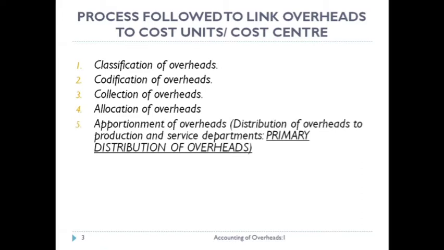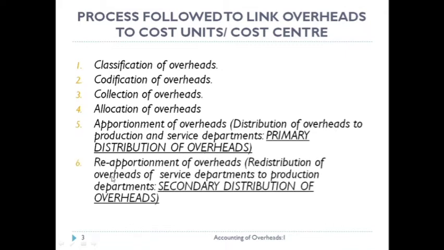Step fifth is apportionment of overheads, distribution of overheads to production and service department. The process is known as primary distribution of overheads. Step number 6 is reapportionment of overheads, which means distribution of overheads of service department to production department.